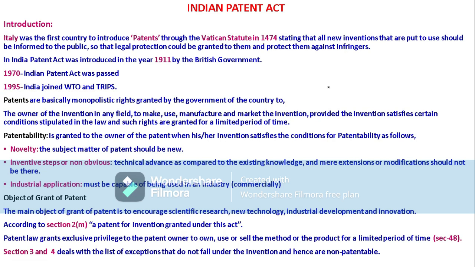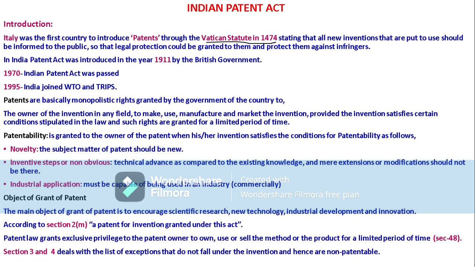Initially, Italy was the first country to introduce patents. Through the Vatican Statute in the year 1474, this Patents Act came into force.